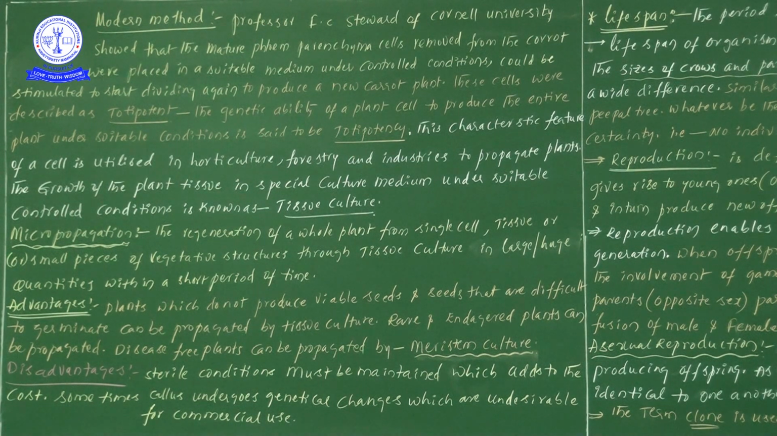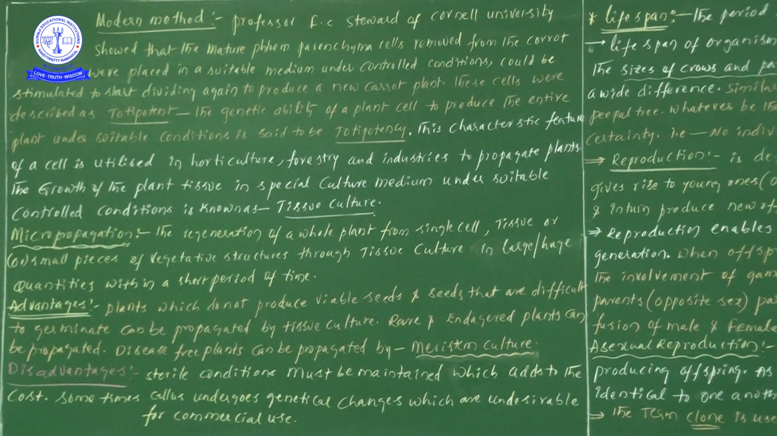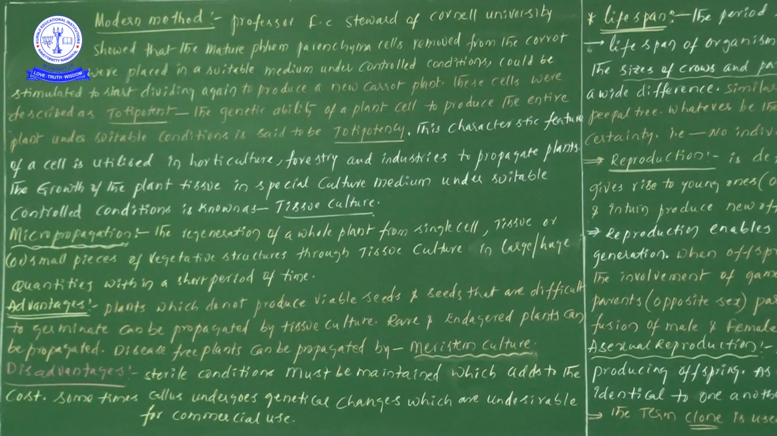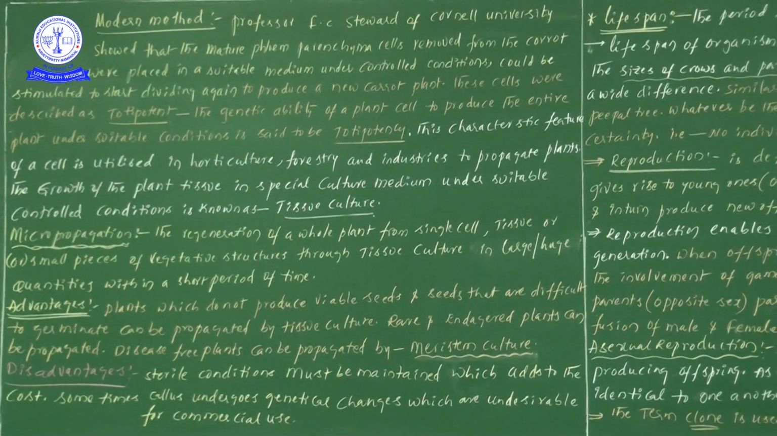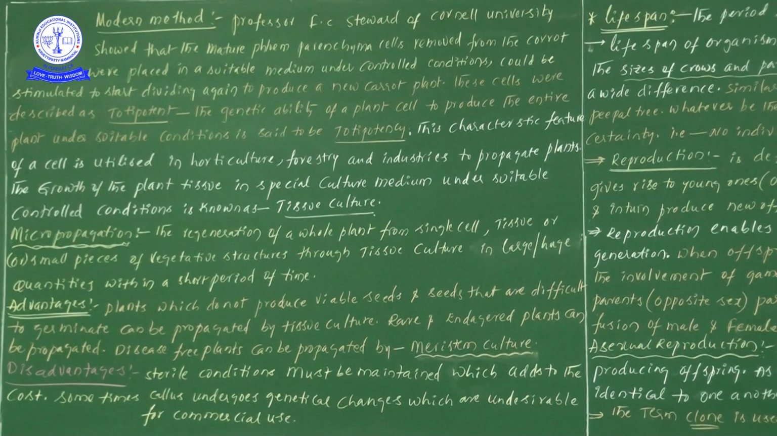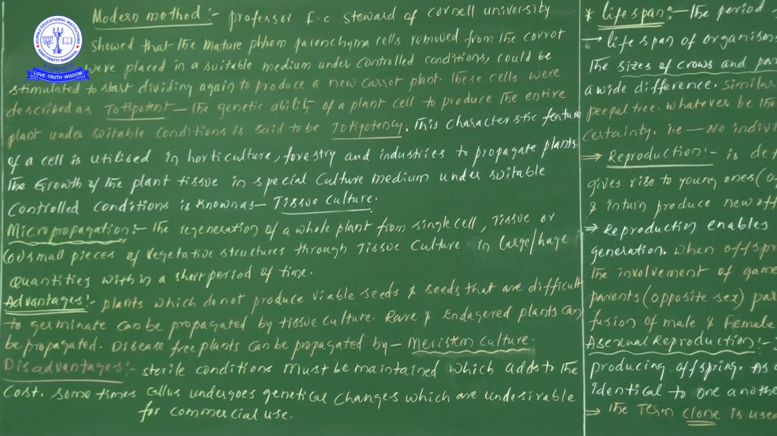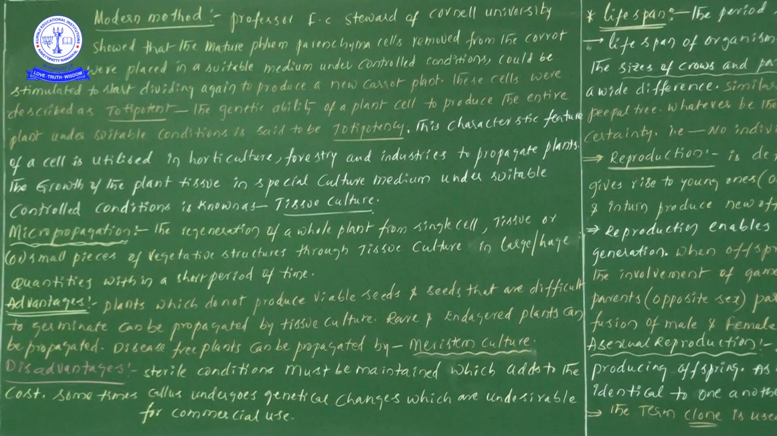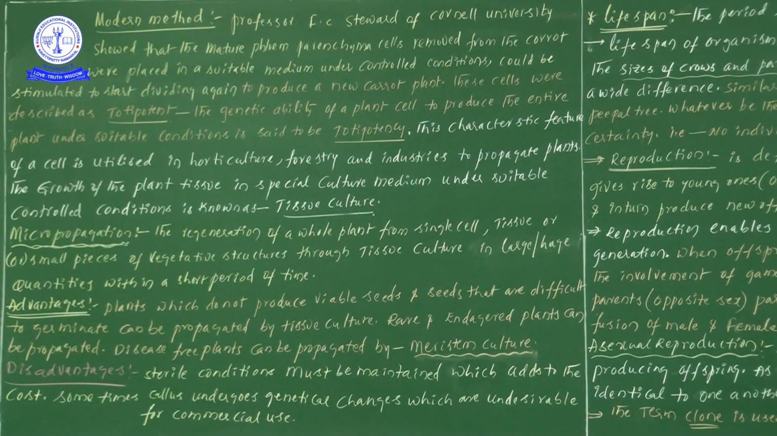In vegetative propagation in plants, the last and final one is the modern method. Initially, what are the methods we have seen? Natural methods we have seen, later artificial methods, and now we are going to see the modern method. What is a modern method, and how can we produce more plants within a short period of time? Now let us see one by one.